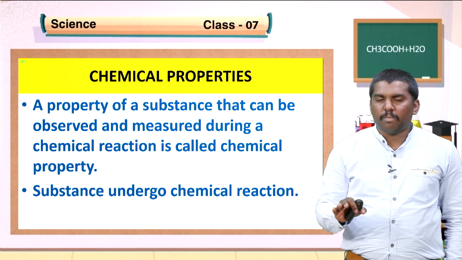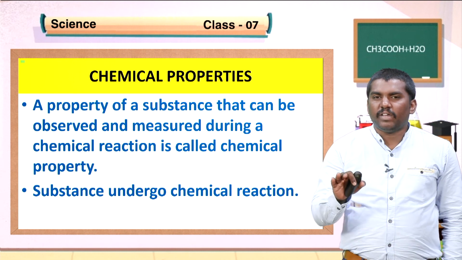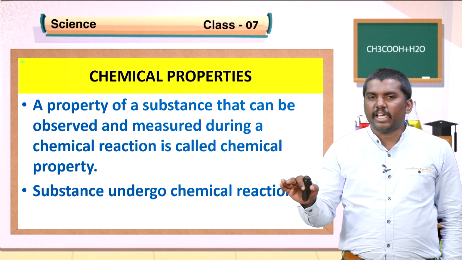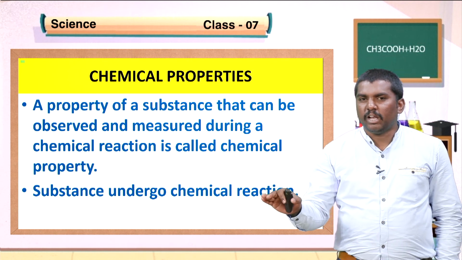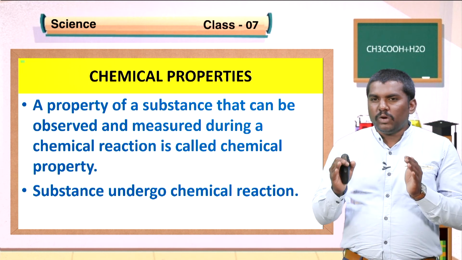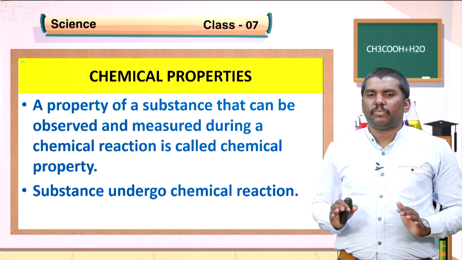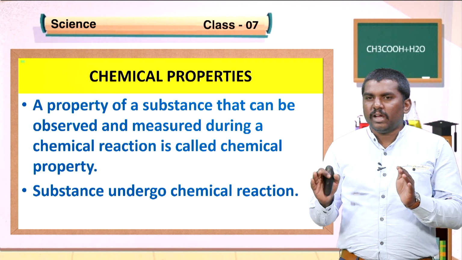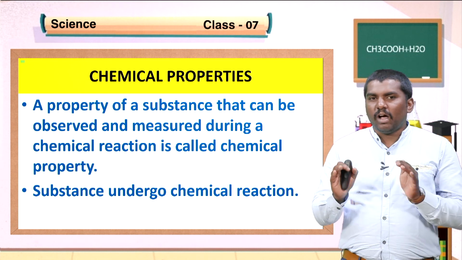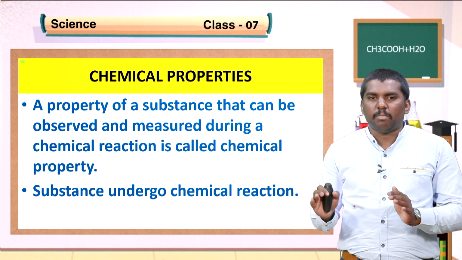To observe this property, we should conduct a certain chemical reaction. Without a chemical reaction, it is not possible to observe these properties. So, we call these properties chemical properties.